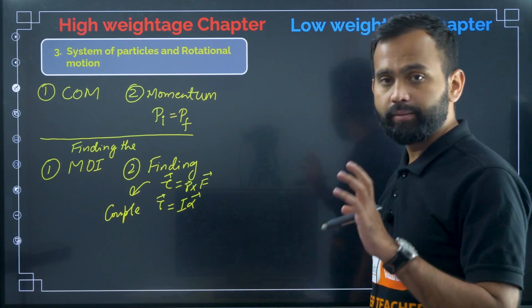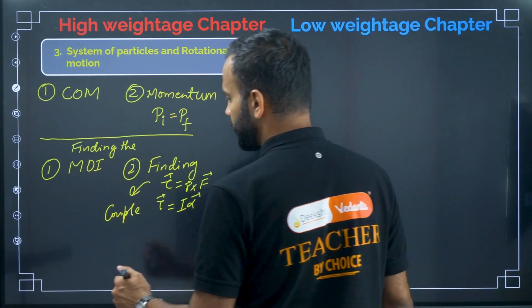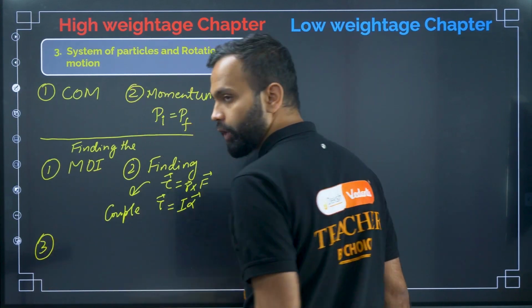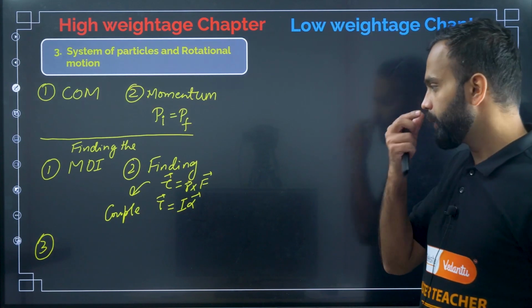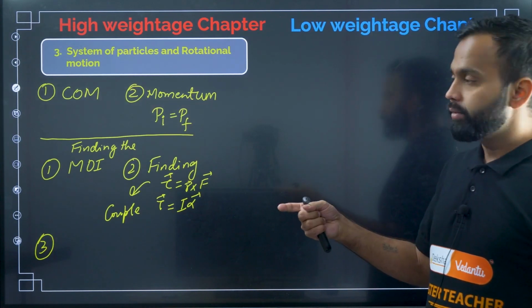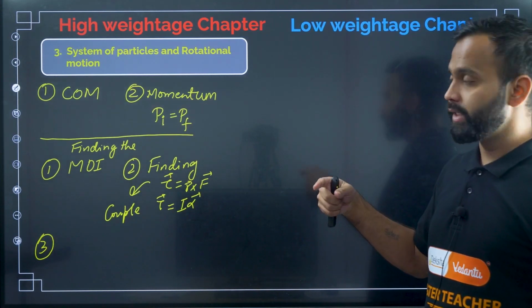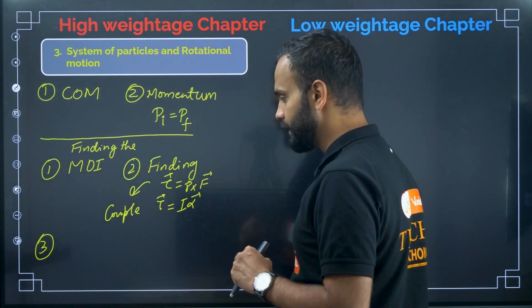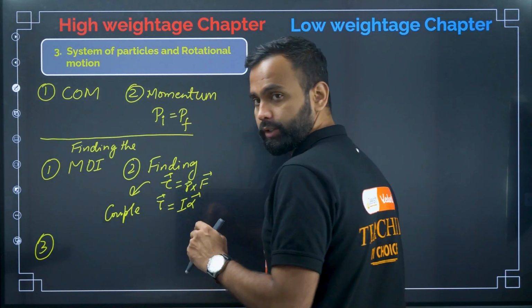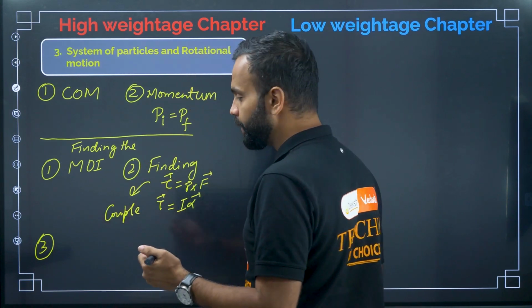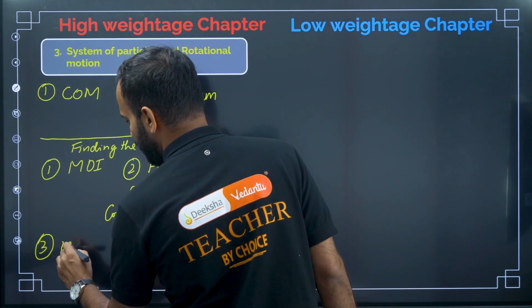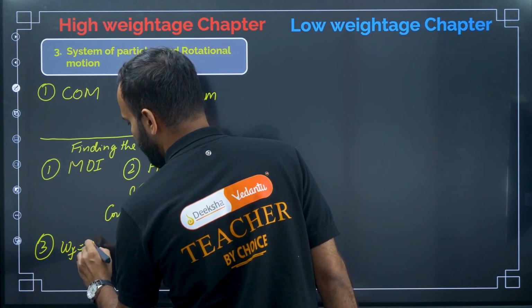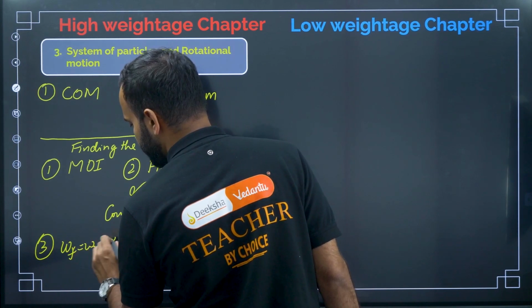Okay, and then they will ask questions based on the third one, equation of motion. Questions based on equation of motion for a particle which is moving in a circular path. So there are three equations of motion, right? What are the three equations of motion for a rotating particle? The first one: omega f equal to omega naught plus alpha into t, right?